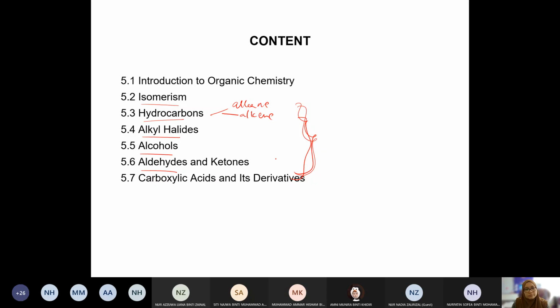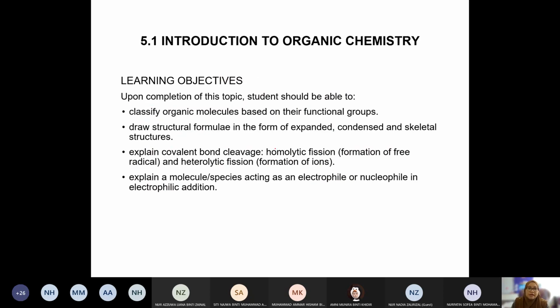Okay, alright. Okay, let's start with 5.1. Bismillahirrahmanirrahim. Okay, introduction to organic chemistry. So these are the learning objectives that you should know. Okay, make sure that at the end of this subtopic, this 5.1, you are able to cover all of this. Okay, alright, so let's start.